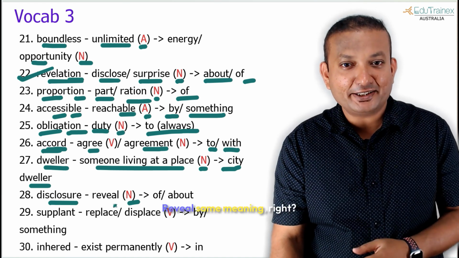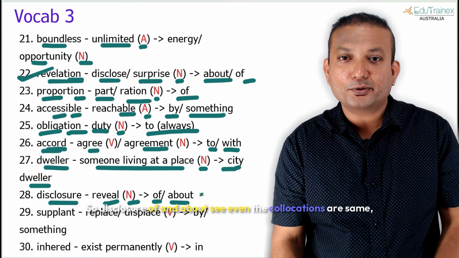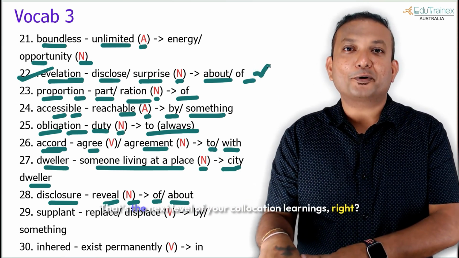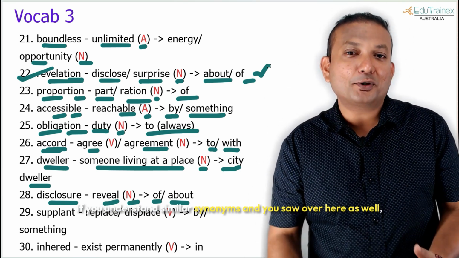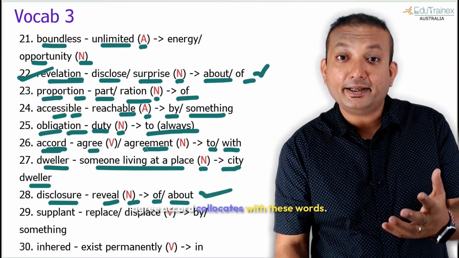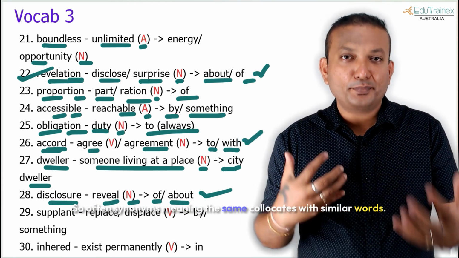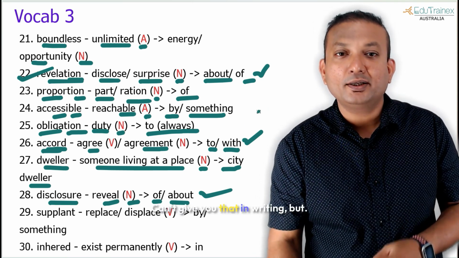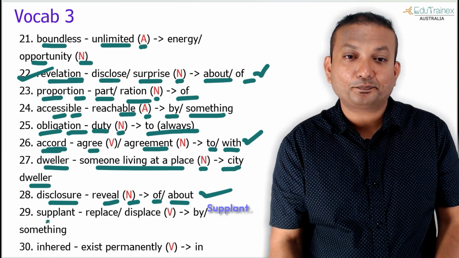You see how the words are changing? Reveal, same meaning, right? So disclosure of and about, see, even the collocations are the same. Similar type of meaning, similar type of collocations. That's the next level of your collocation learnings, right? If you understand similar synonyms, and you saw over here as well, agree, accord, collocates with these words. So often synonyms meaning the same collocate with similar words. Okay, it's not a 100% rule, can't give you that in writing, but it is a pattern, definitely a pattern.